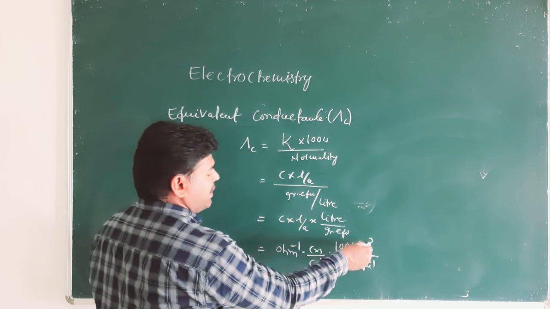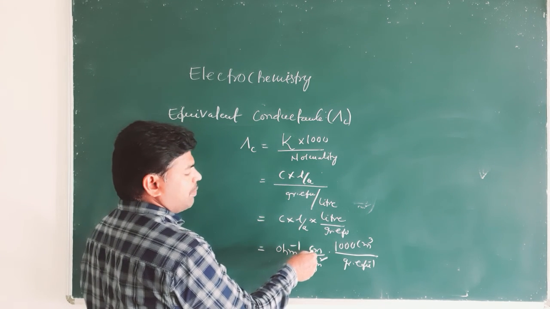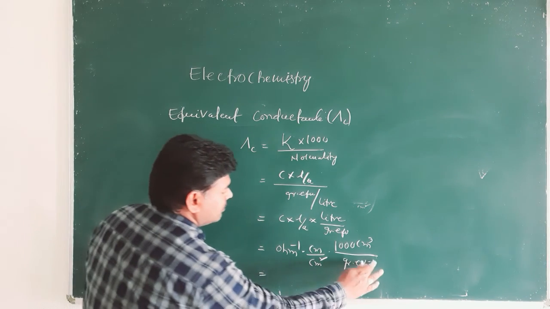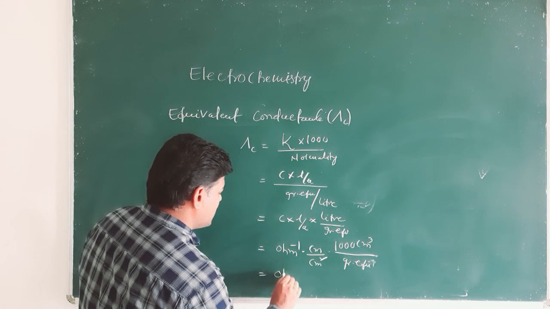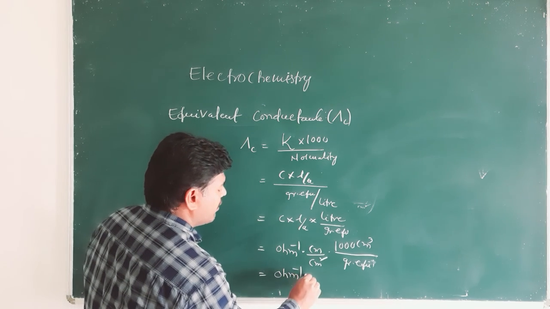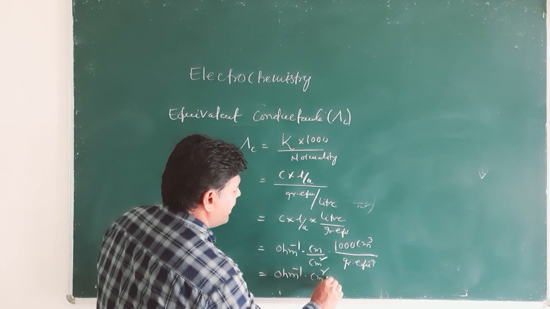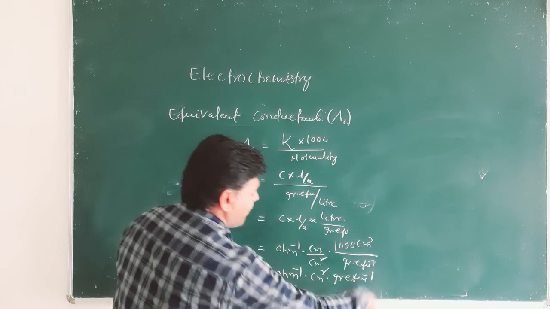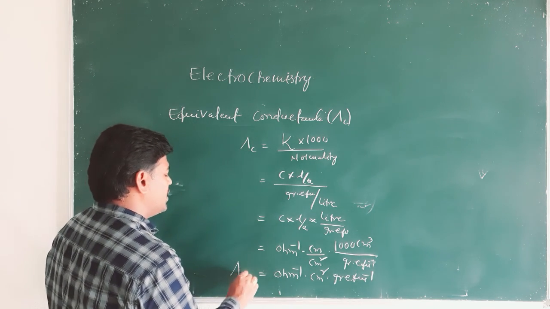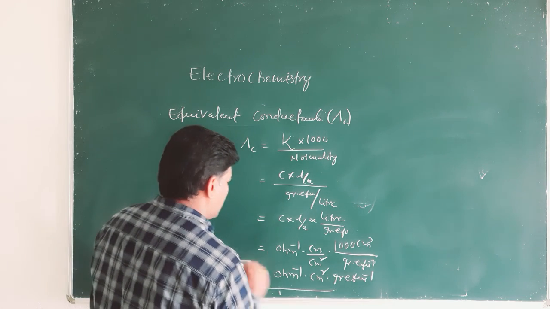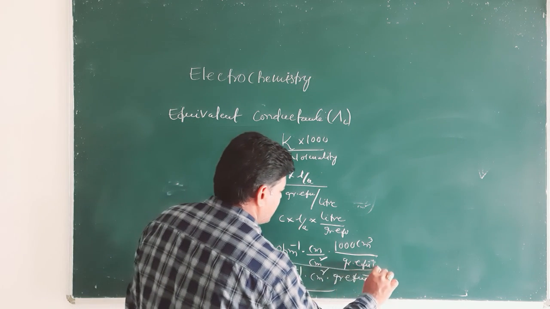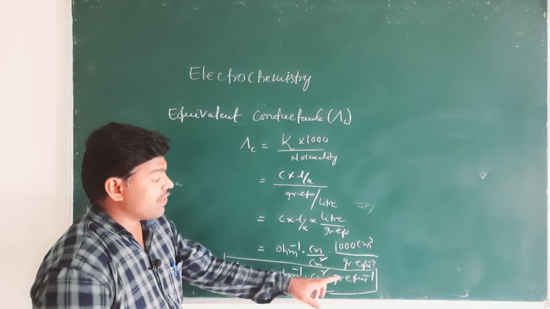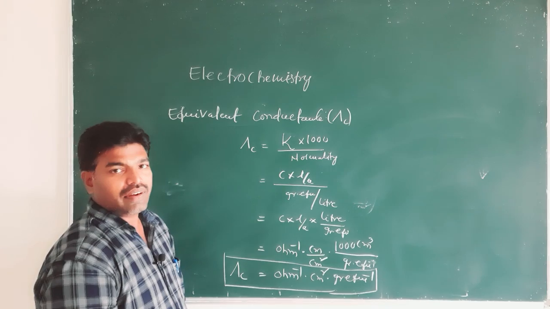So centimeter cube into centimeter gives centimeter power 4, and centimeter square cancels. So the units for equivalent conductance are ohm inverse centimeter square gram equivalent inverse, right?